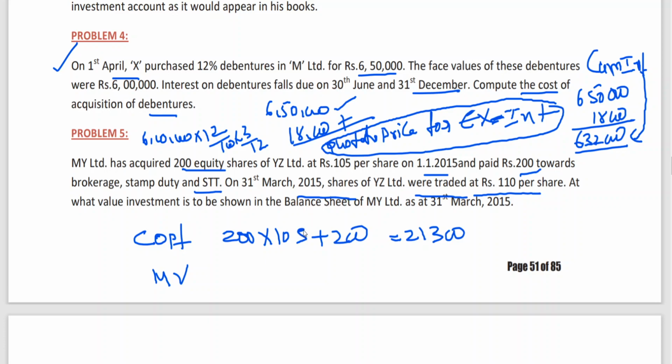You can cross check. 200 into 105 is coming to how much? 21,000. 21,000 plus 200 is 21,200. Market value: what is market value given here? Traded at 110 means if you are going to trade, that is going to be 110. Obviously that price is more than this. So 200 into 110 is coming to 22,000. So whichever is lower, my dear friend, since cost price is lower than market value, this is the answer, if it is current investment.